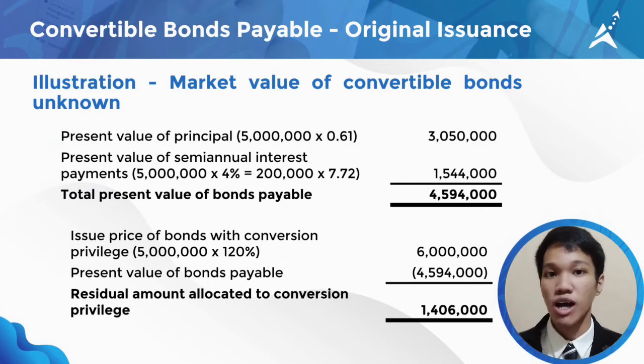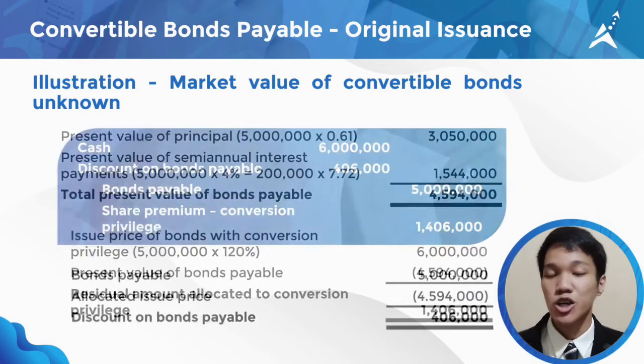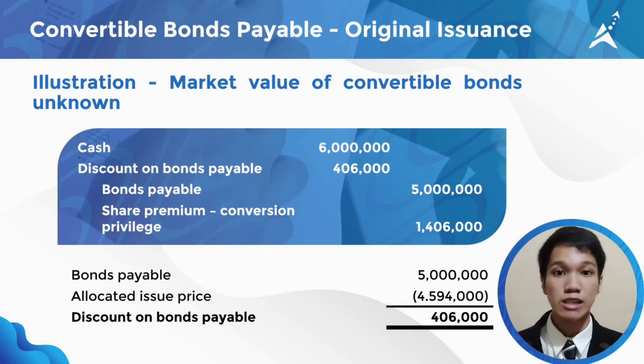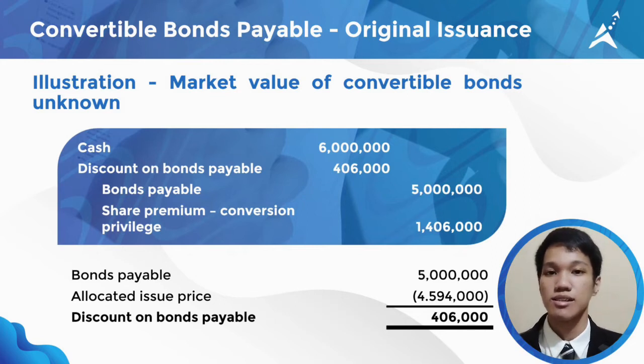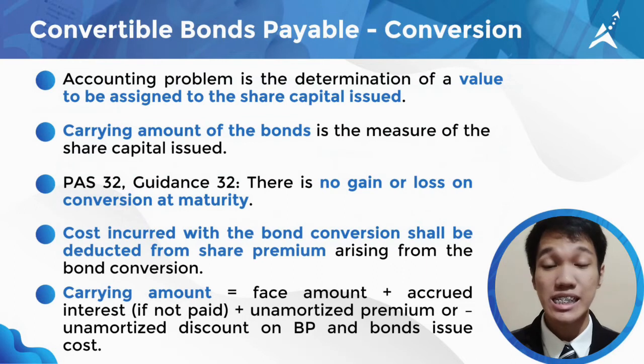With the computed value, we can now easily journalize. Debit cash 6 million, discount on bonds payable 406,000, credit bonds payable 5 million, and share premium, conversion privilege, 1,406,000. Moving on, let's discuss accounting for convertible bonds on conversion.